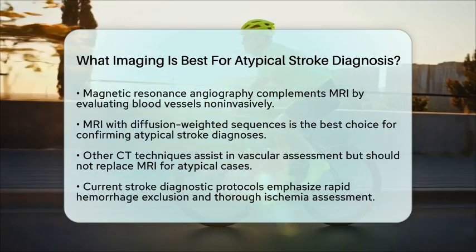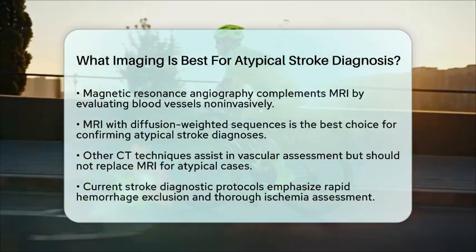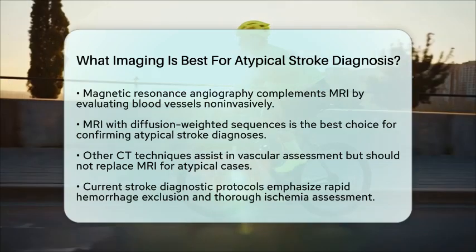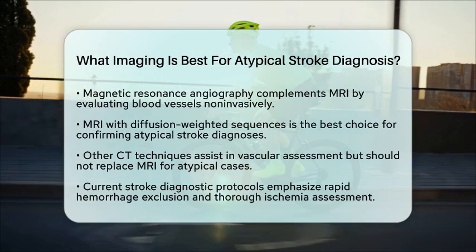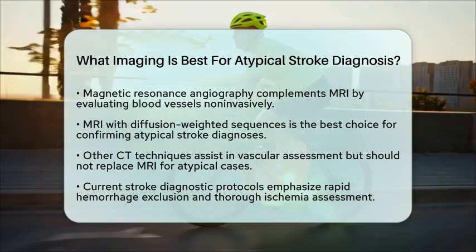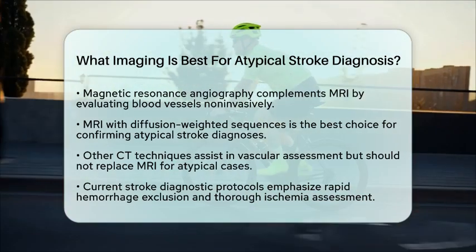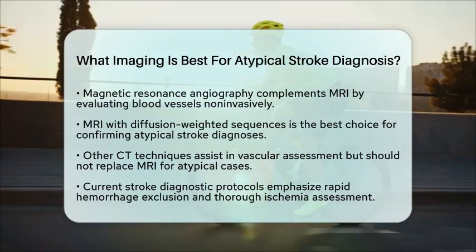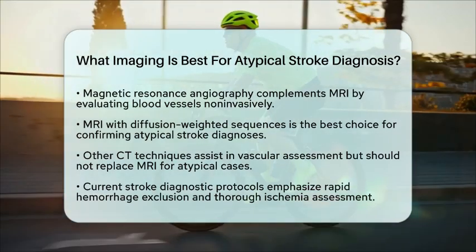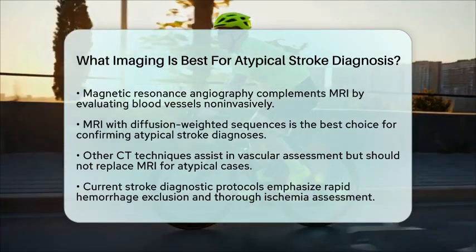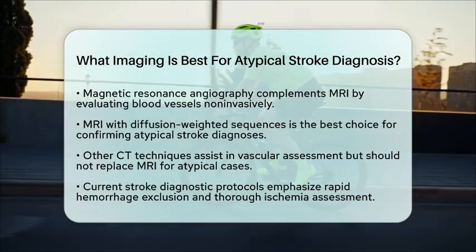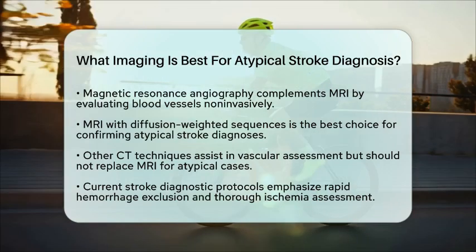Other computed tomography techniques can assist in vascular assessment and treatment planning but should not replace magnetic resonance imaging in atypical cases. This imaging approach aligns with current stroke diagnostic protocols, emphasizing the importance of rapid hemorrhage exclusion and thorough ischemia assessment to ensure accurate diagnosis and appropriate management of atypical stroke presentations.